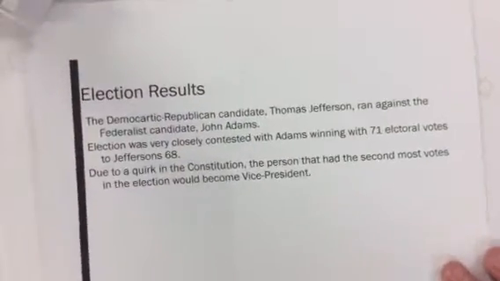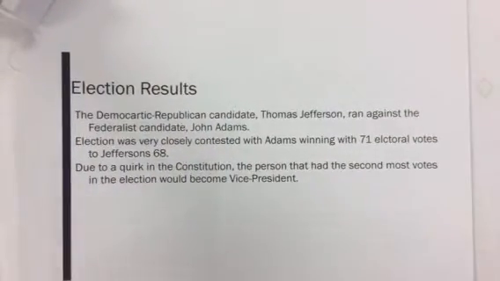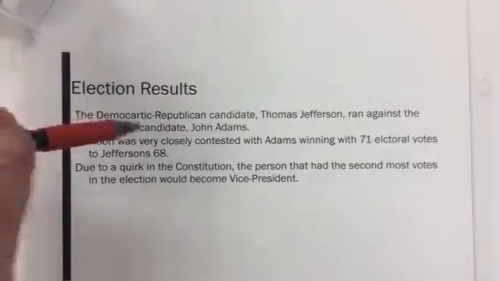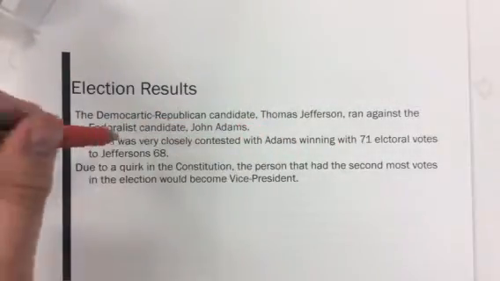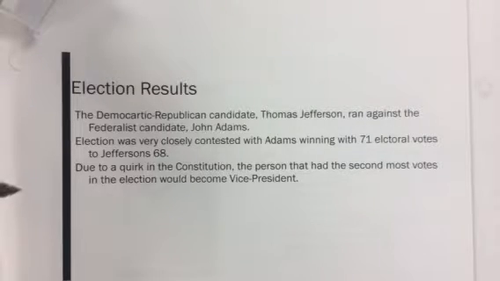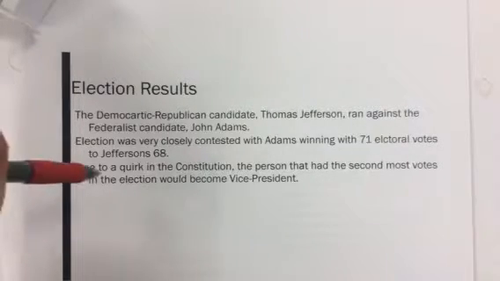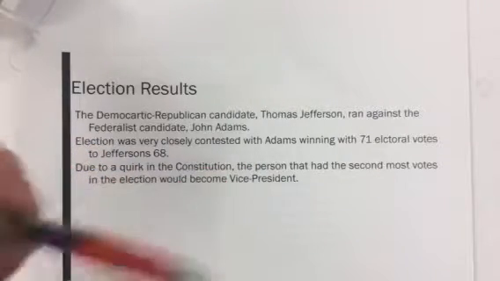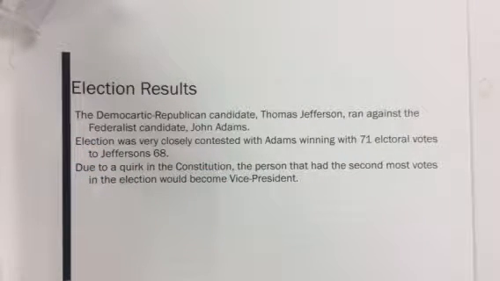Now, the election results. At the end of the day, the Democratic Republicans put up Thomas Jefferson, and he ran against John Adams. John Adams wins the race by winning 71 of the electoral votes, while Thomas Jefferson got 68. Due to a quirk in the Constitution, the person that had the second most votes in the election would become vice president. So it was a very, very touchy situation. People really didn't like it. So you could run on totally different parties, have totally different beliefs, and still be forced to work together.